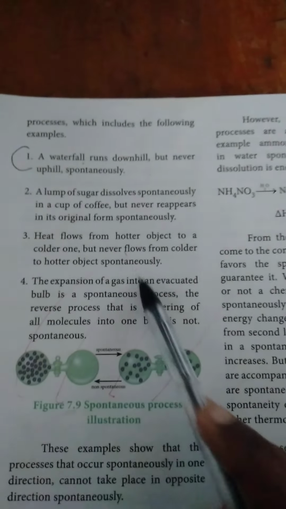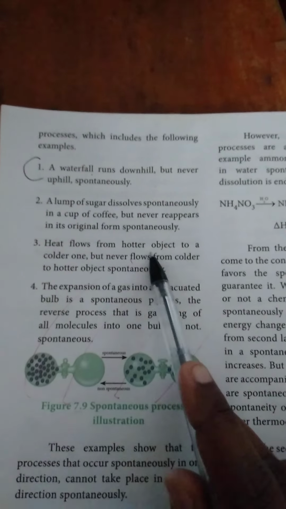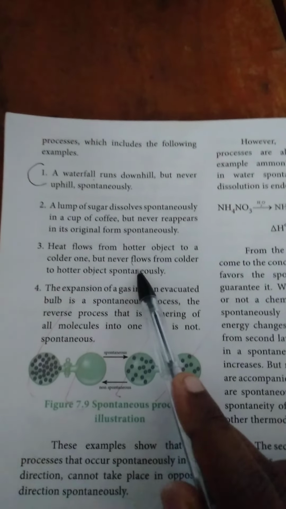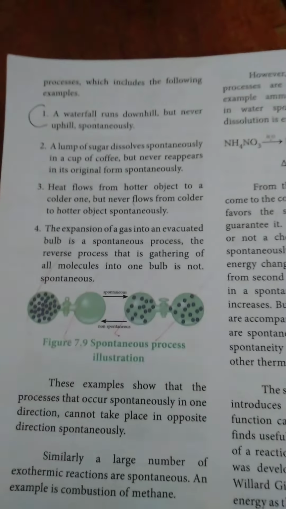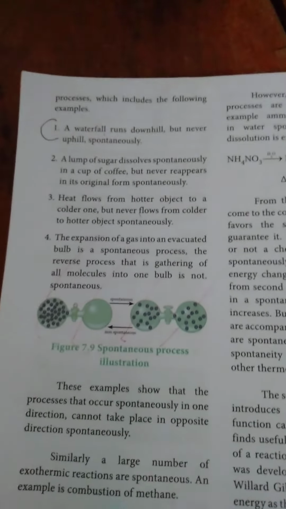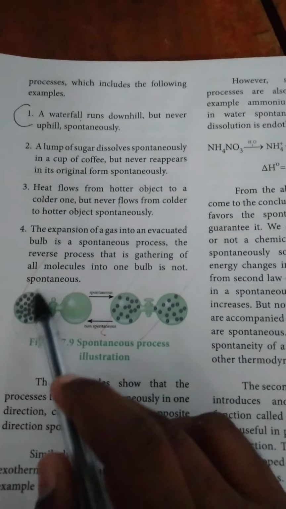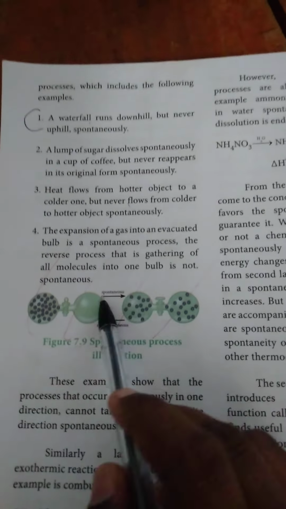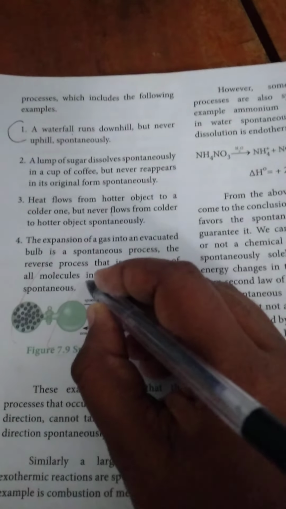Third example, heat flows from a hotter object to a colder one but never from colder to hotter. One more example: the expansion of gas into an evacuated bulb is a spontaneous process. So these 4 examples are physical spontaneous processes.